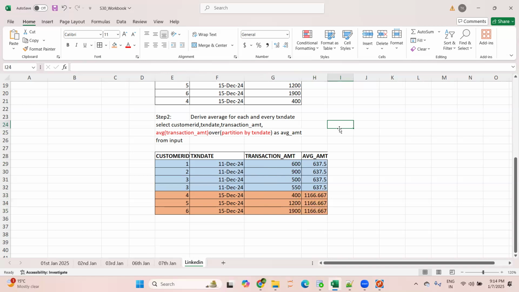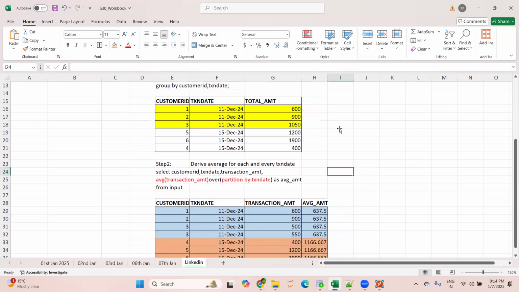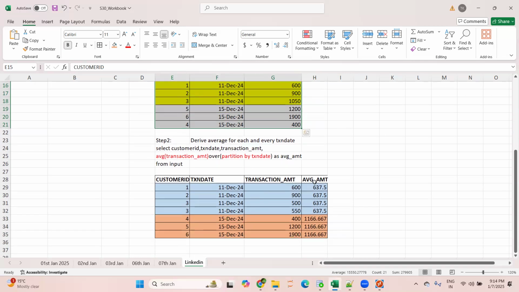Hope this is clear. Yes, sir. Now, this is one set of data in which we have derived the total amount for a particular customer ID and transaction date. This is another set of data where we are deriving the average amount for a particular date. And this is the key area which I want to test in this question, how many participants know this, or this is the main critical part of this question. That's all. After this, nothing else is there in this question.